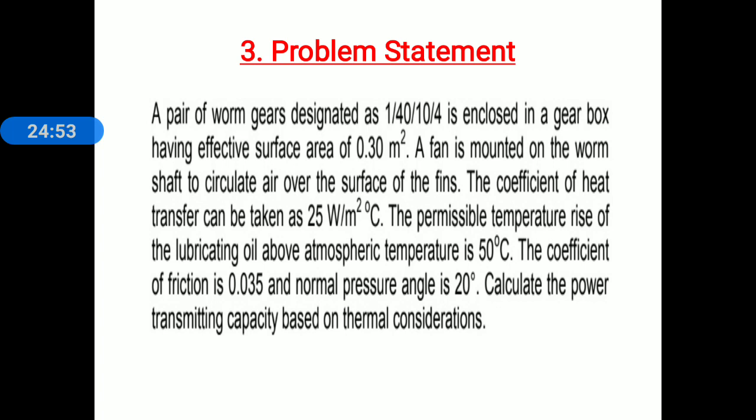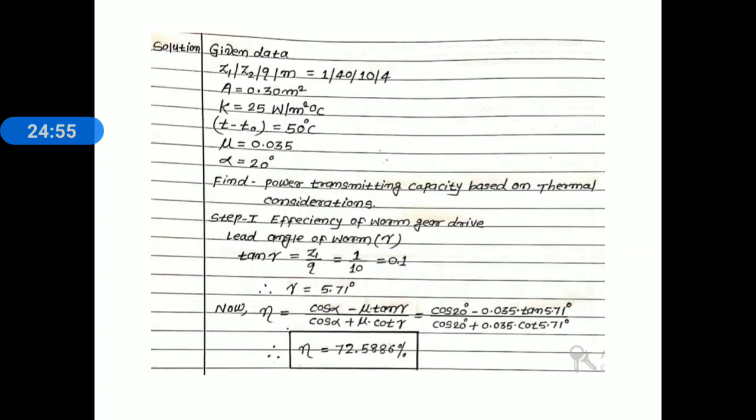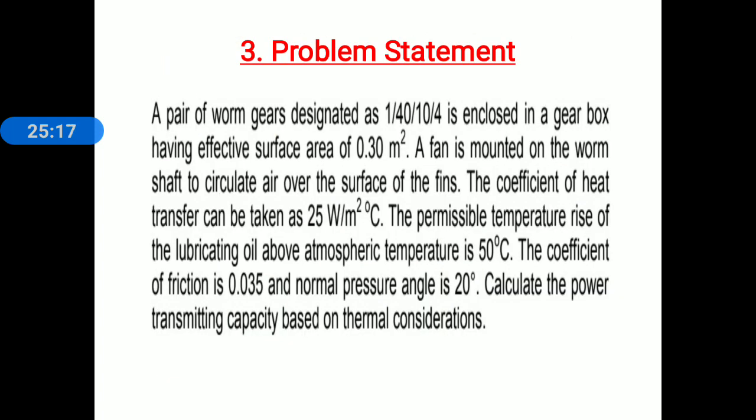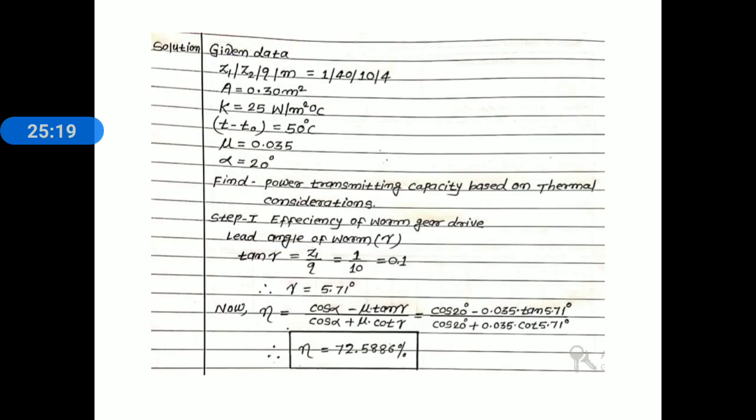Now let's move toward the solution, and first of all we collect the given data. Z1/Z2/q/m: Z1, number of starts, is 1; Z2, number of teeth on the worm wheel, is 40; diameter quotient q is equal to 10 and module m is equal to 4 millimeter. Effective surface area A is given as 0.30 meter square. The coefficient of heat transfer K is equal to 25 watt per meter square degree Celsius.